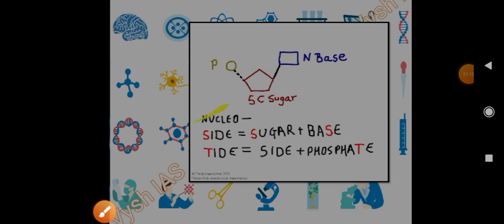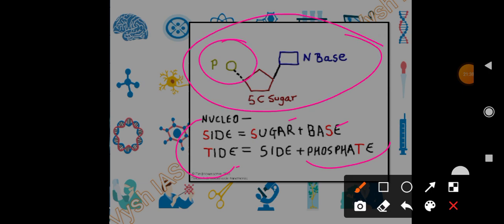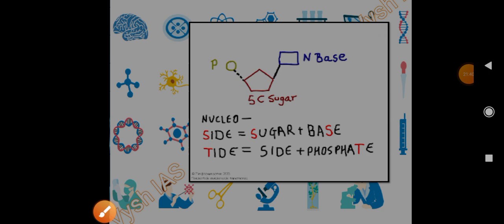So remember, when will it be called a nucleoside? When the sugar will be there and along with that the nitrogen base will be there. That will be called a nucleoside. And it will be called a nucleotide when, along with the nucleoside, that is sugar and base, the phosphate group will be present. So basically this is a nucleotide, remember. So this is it for the RNA, and this much is enough for prelims when it comes to DNA and RNA structure.